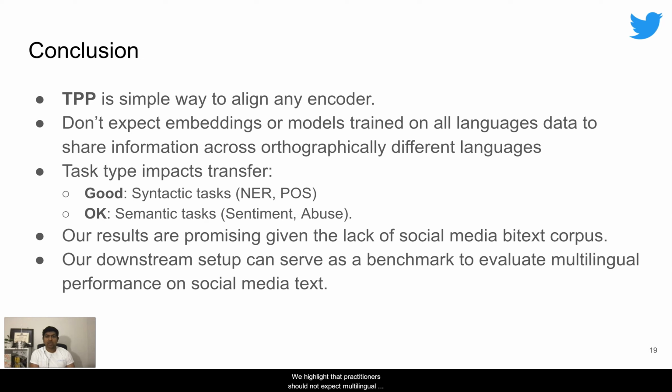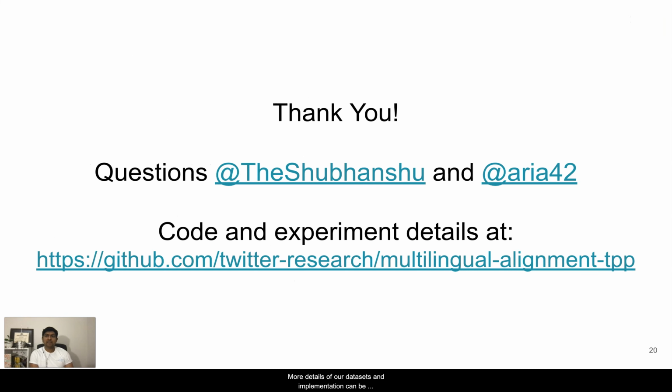We highlight that practitioners should not expect multilingual embeddings trained on combined language data to share information across orthographically different languages. We find evidence for varying impact of embedding alignment based on the nature of the task. Our results are important as most social media datasets are in English and there is very little corpus available in the social media domain. We invite the community to utilize our zero-shot transfer downstream setup as a benchmark to evaluate multilingual performance on social media text. More details of the dataset and implementation can be found in our open source code repository.